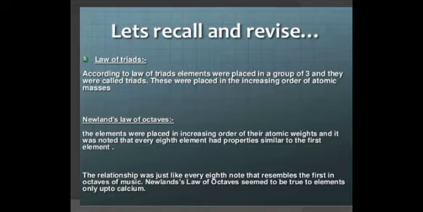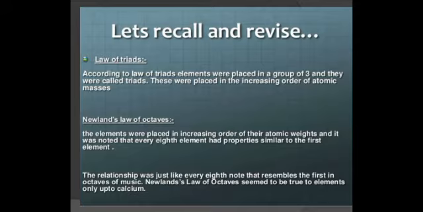Let's recall and revise the law of triads. What was the law of triads? According to the law of triads, elements were placed in groups of 3, called triads, in increasing order of atomic mass. But there were some limitations. Only a few elements were classified; all the elements could not be classified into triads. That's why it failed.